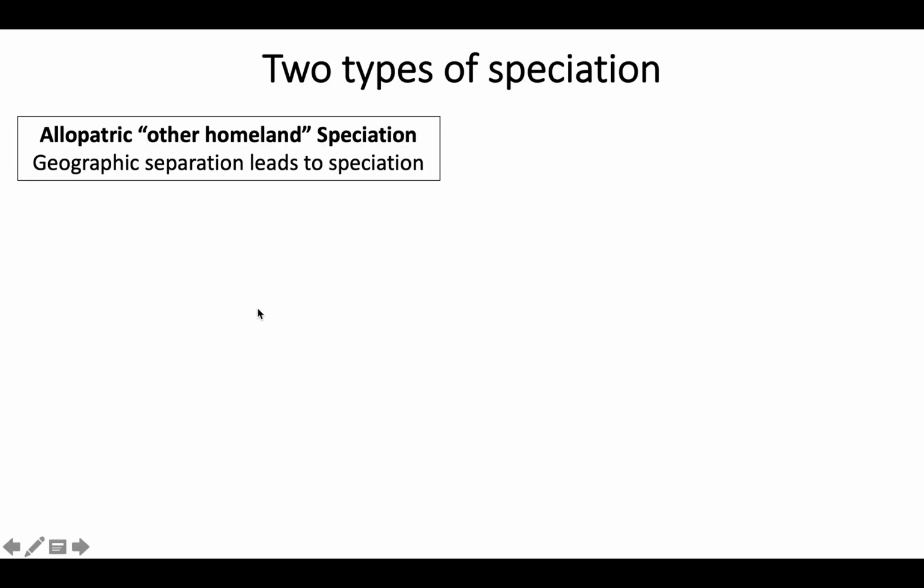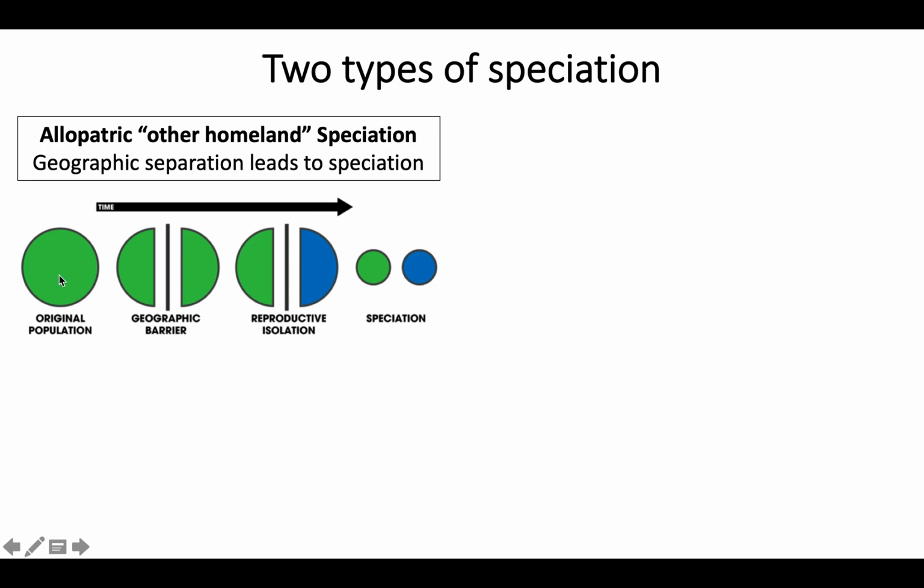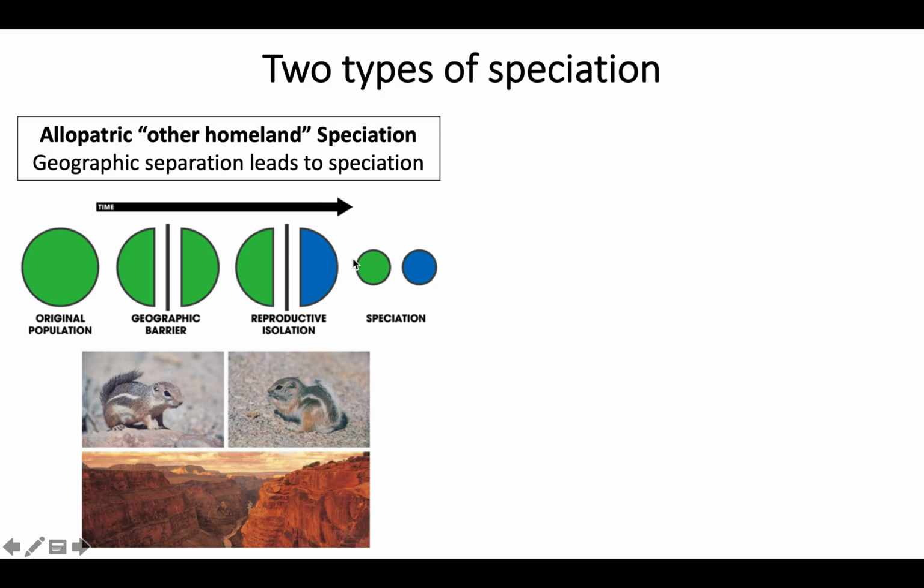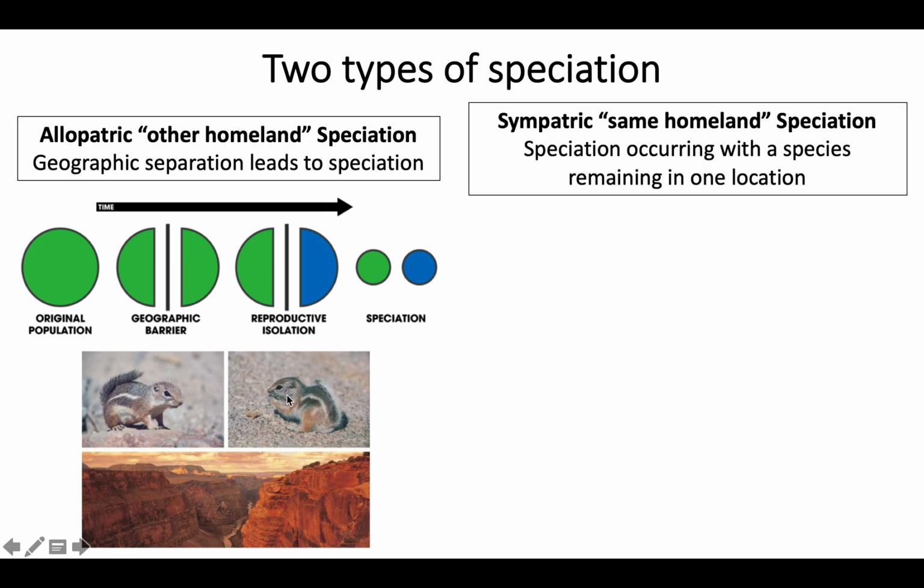So there are two main types of speciation. The first is called allopatric, meaning other homeland. So geographic separation, which leads to speciation. You have an original population, and some sort of geographic barrier leads to changes in individuals, random mutations that occur in individuals, which then propagate throughout a population, thereby allowing the formation of two species. This has happened to the little chipmunks with the Grand Canyon.